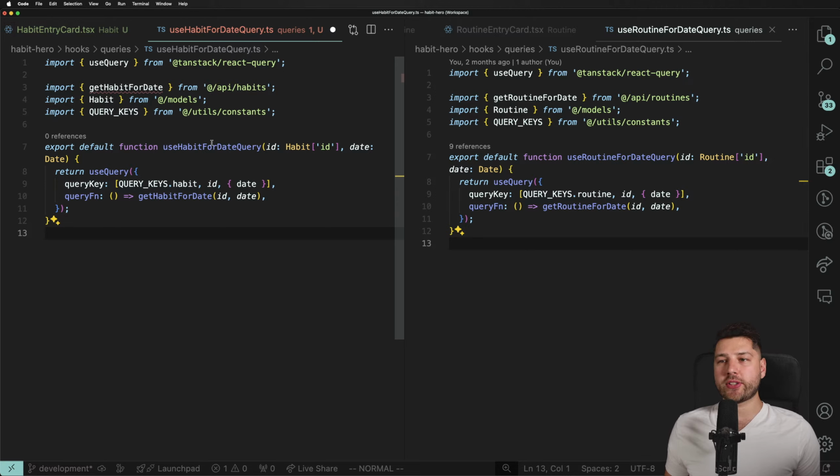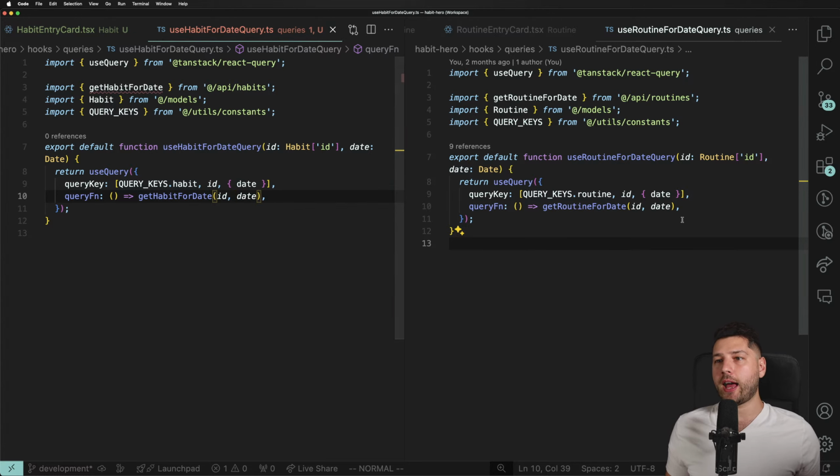So here, what this does, use habit for query, takes in an ID, which is going to be habit ID, and then the date, and then uses use query, passes the habit query key, passes the ID, and then the date as a filter object, right? So that we get caching automatically. And then the function get habit for date, ID, and then date. Perfect. That's exactly what we want.